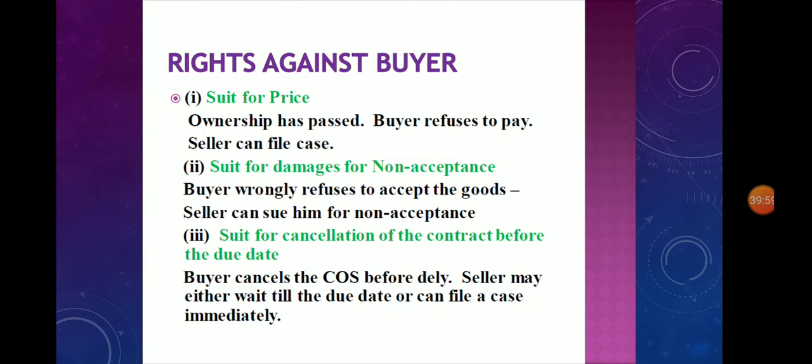Suit for price means where the ownership in the goods has passed to the buyer and the buyer refuses to pay for the goods, the seller can file a case against the buyer for the price. Then second one, suit for damages for non-acceptance. Where the buyer wrongfully refuses to accept the goods, the seller can sue him for damages for non-acceptance of the goods.